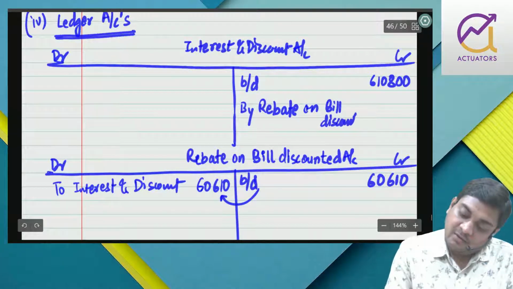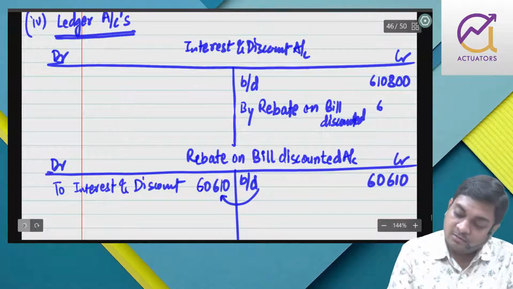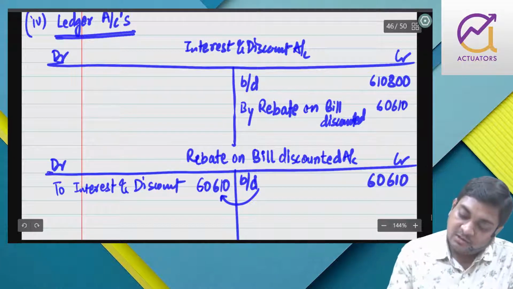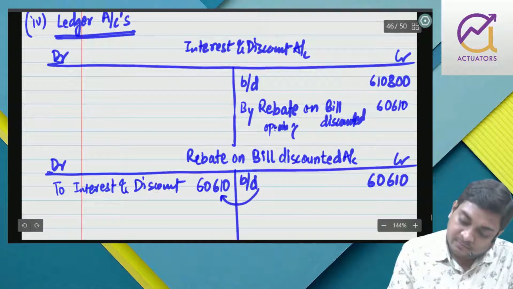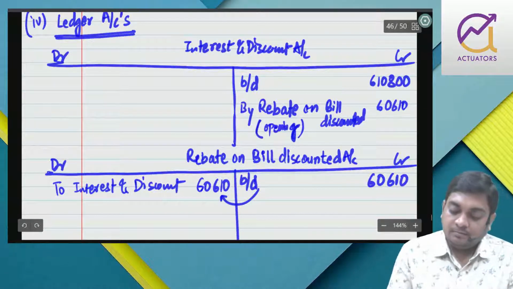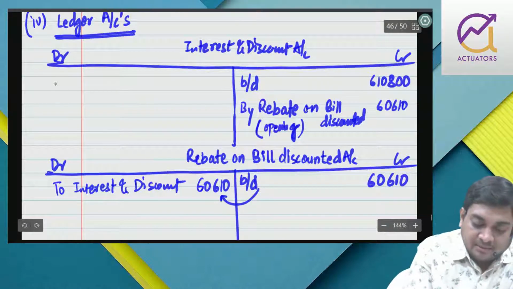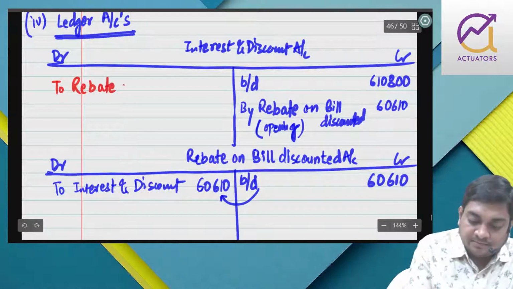So this is opening one, 260,610. Now the closing one will be transferred to rebate. I'll remove it.